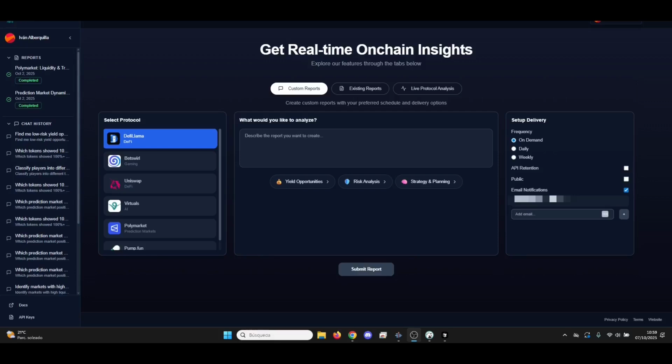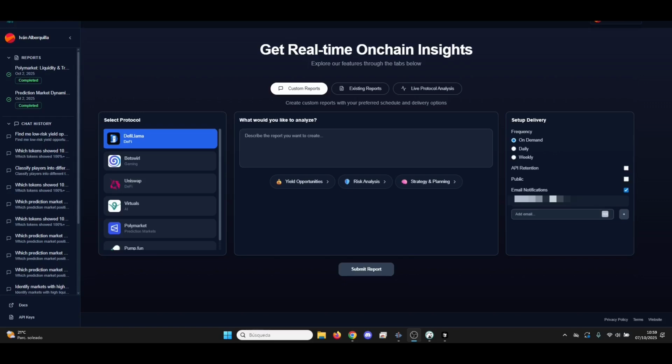Hello everyone. Today I'm going to show you something pretty cool, how to automatically turn DeFi yield data into engaging Twitter threads. We'll use Ponder to generate detailed reports on DeFi Llama yields, then set up a complete automation that posts to Twitter weekly without any manual work.